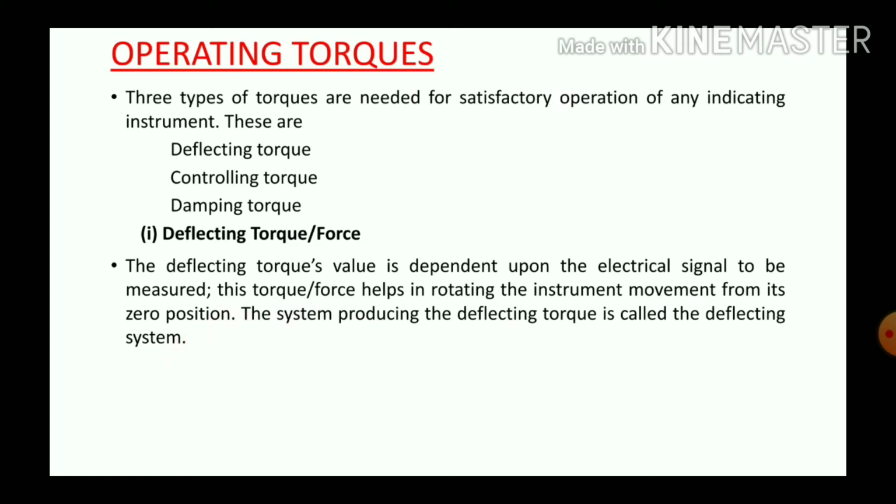For example, if we are using a meter for measurement and connecting the meter to supply, and when the power is switched on, first the pointer moves from its initial zero position, and this movement is due to the effect of deflecting force, and the system producing this force is called deflecting system or moving system.